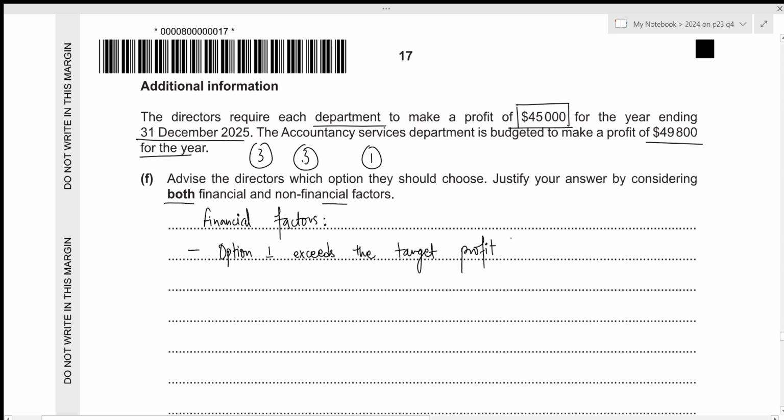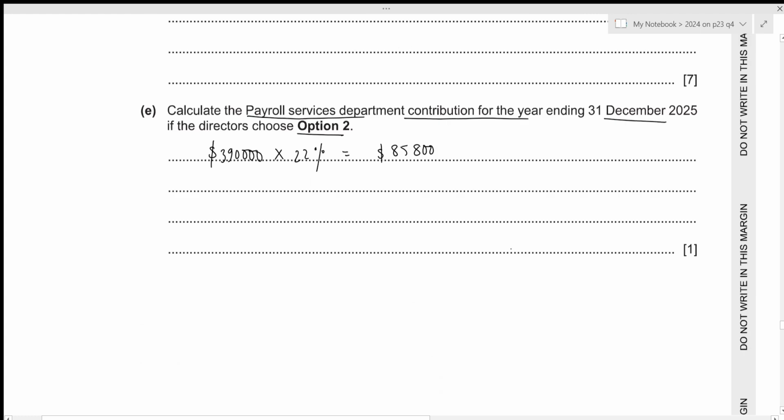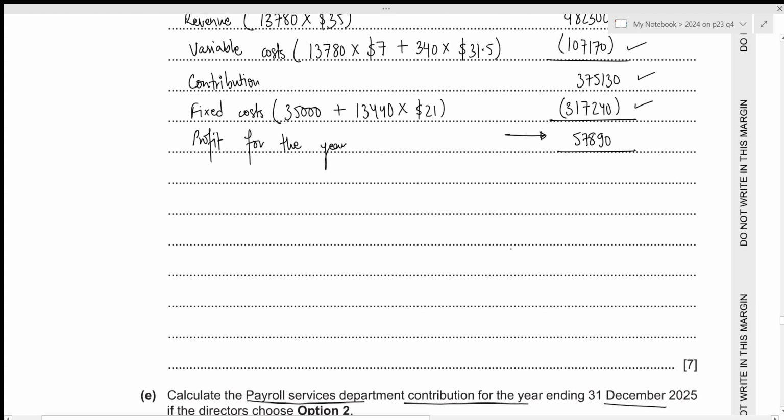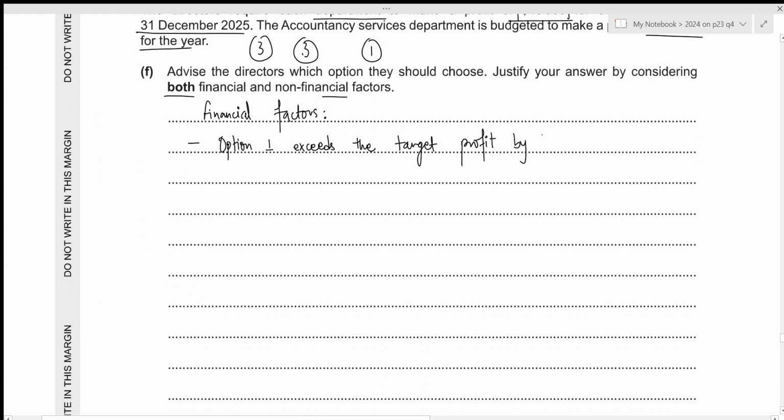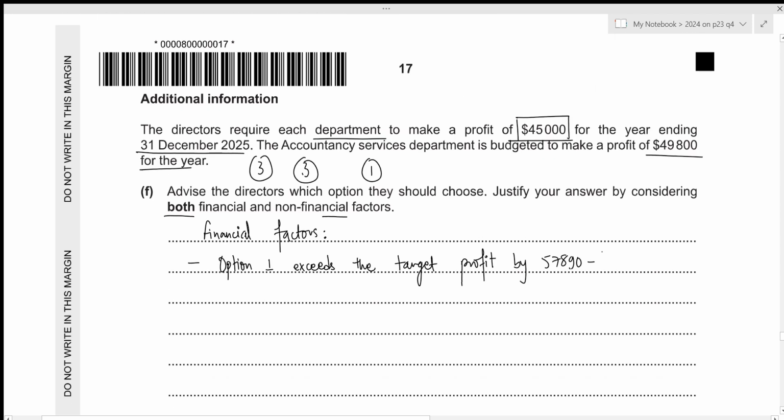Let us also calculate it by how much? The value will just be different. So 57,890 minus the target profit of 45,000, which results in 12,890. That's the first part.